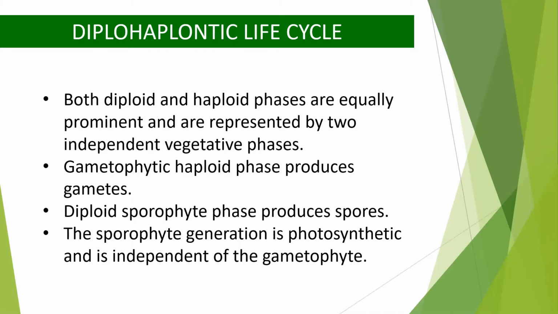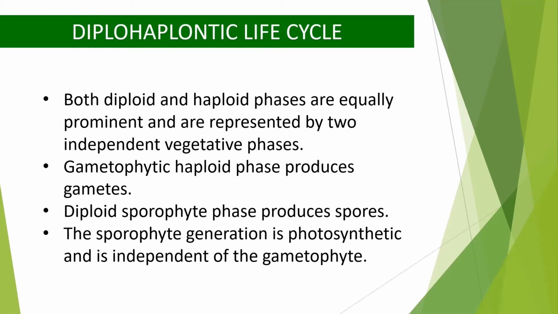Because here the main plant body is diploid. And again here, both diploid and haploid phases are equally prominent. Both the phases are independent. Gametophyte and sporophyte, both are independent.